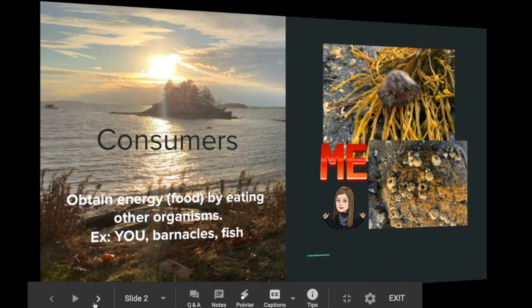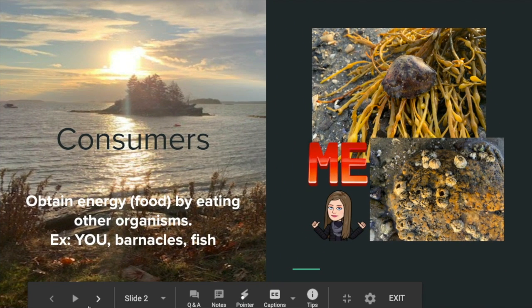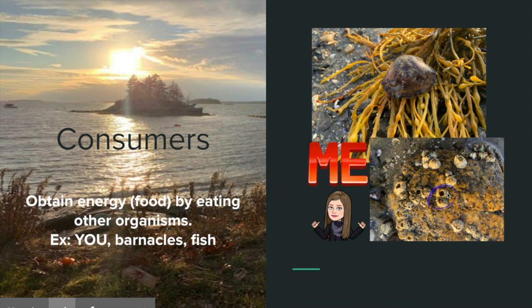So now we're going to move on to consumers. Consumers obtain energy or food by eating other organisms. So examples would be you, or barnacles, or fish. So here we have barnacles right here. And then up here is a crab. So both of those would be examples of consumers in the marine ecosystem.